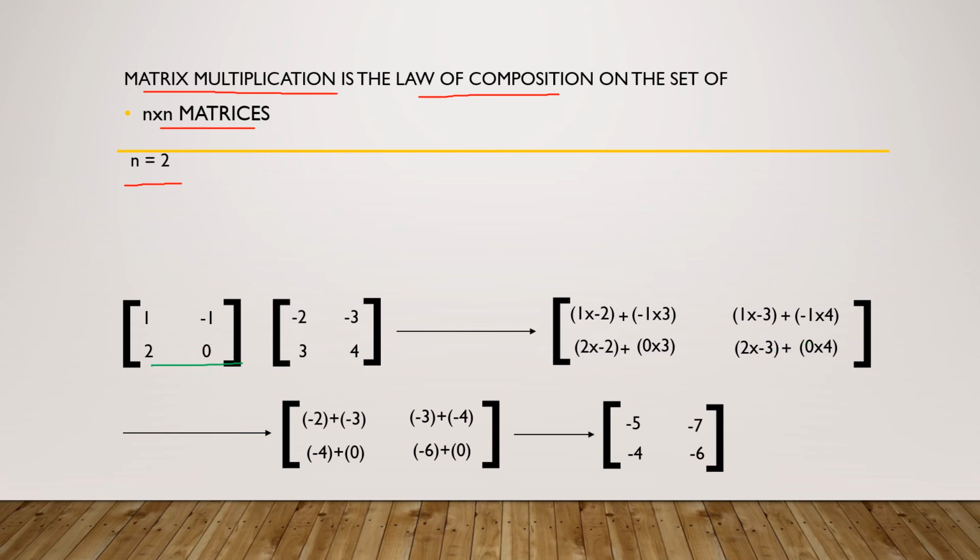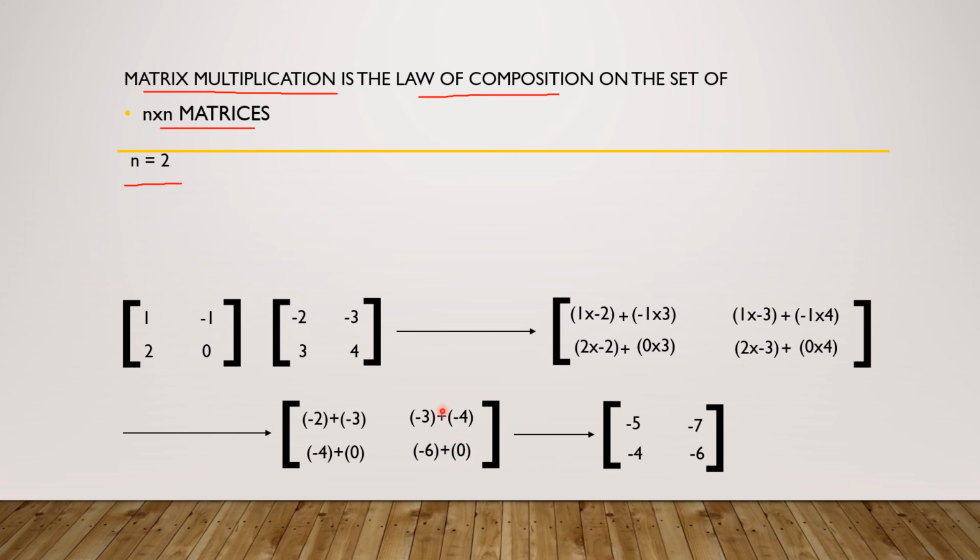Now we will simplify this matrix. So we get 1 into minus 2 is minus 2, minus 1 into 3 is minus 3, 1 into minus 3 is minus 3, minus 1 into 4 is minus 4, 2 into minus 2 is minus 4, 0 into 3 is 0, 2 into minus 3 is minus 6, 0 into 4 is 0.